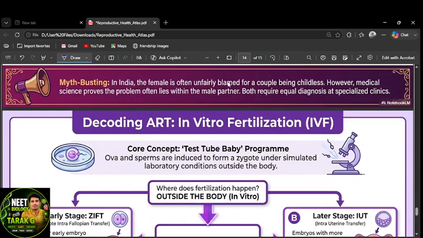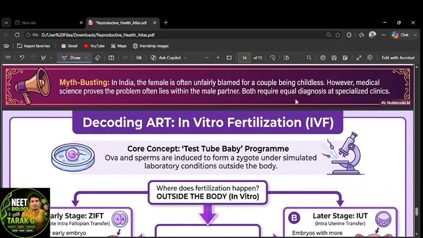Myth: the female is often unfairly blamed, mostly blamed for couples who don't have a child. They are blamed in society because of the childless couple.